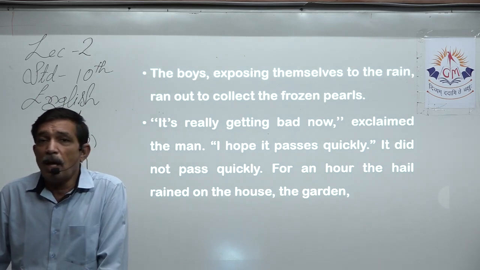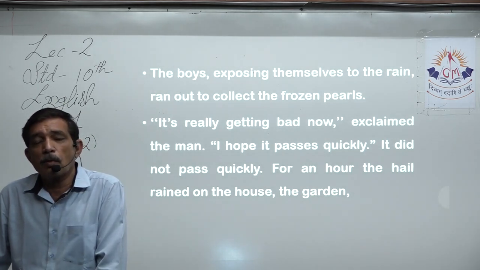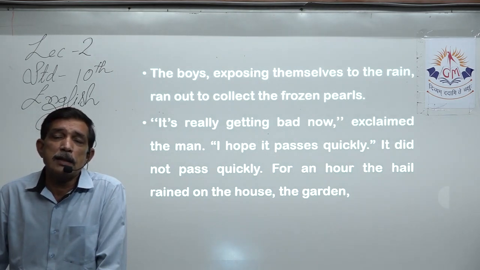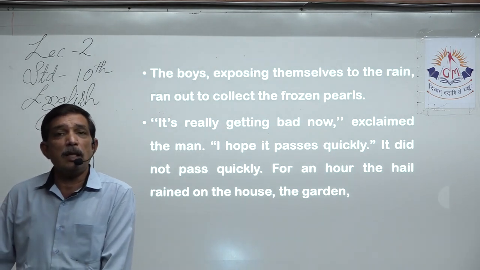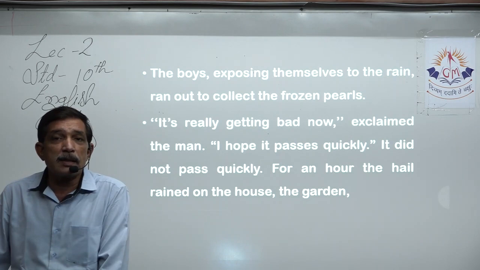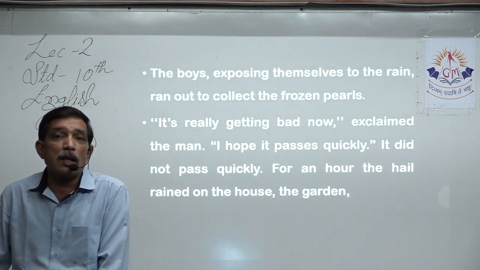That is his intention. But the children, whether they are elder or younger, are not matured enough to understand that this hail is going to destroy their crop. For them, those shiny, icy stone balls are of more excitement, and they run to collect them.